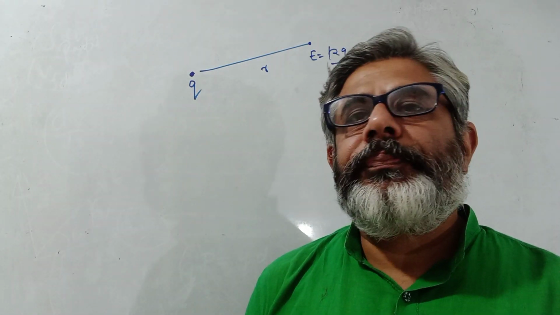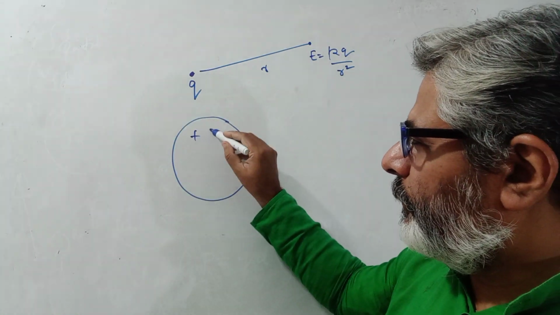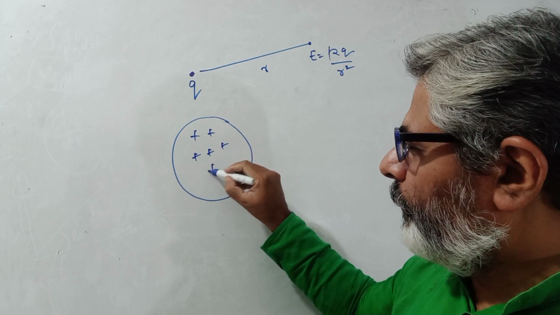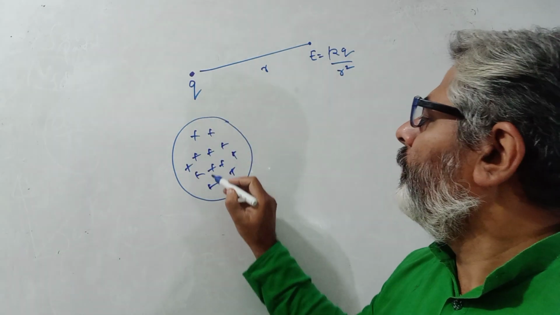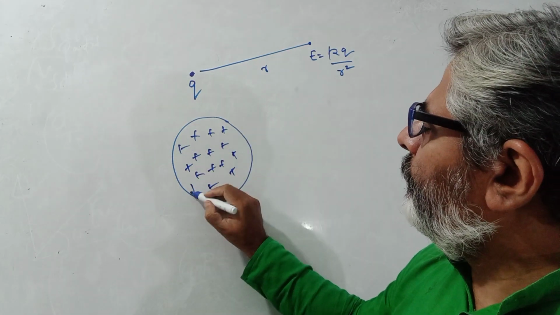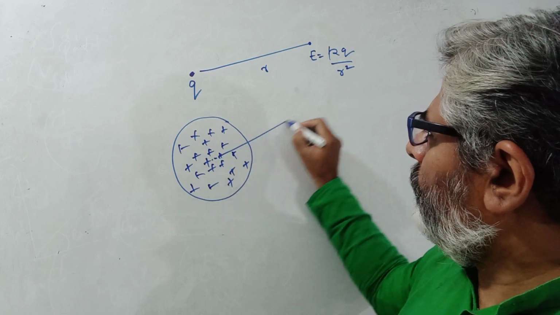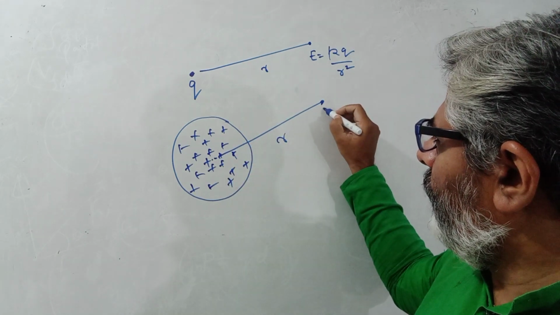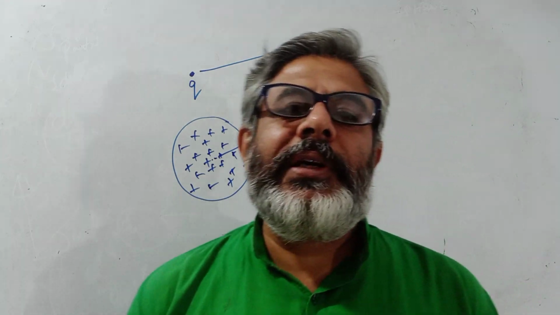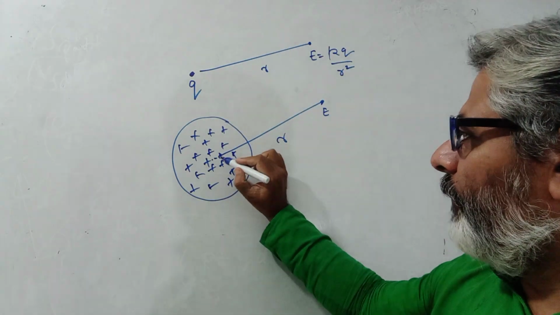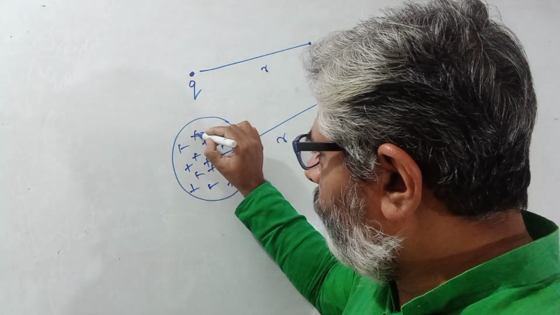Now the question is, suppose I have a uniformly charged sphere like this. When I say uniformly charged sphere, I mean a ball which is charged. There is a charge q, and let us say that this is uniform, and you want to find out at a distance r what is the value of electric field. Of course, applying Coulomb's law, it will become very difficult to calculate the electric field due to this distribution at this point, because there are so many point charges.